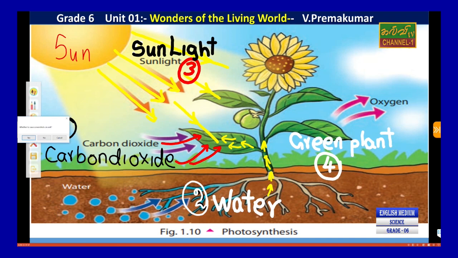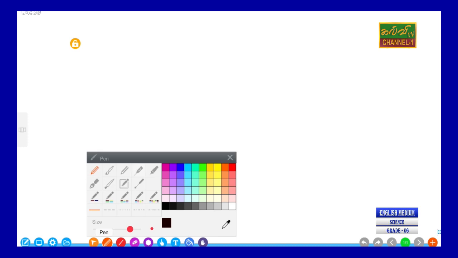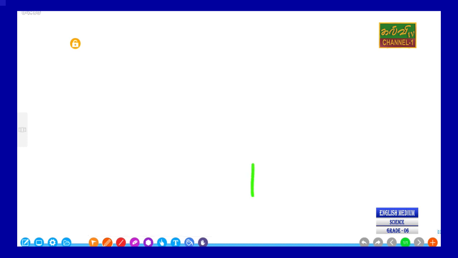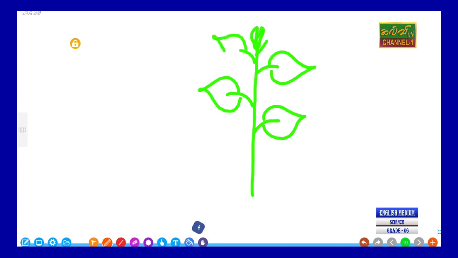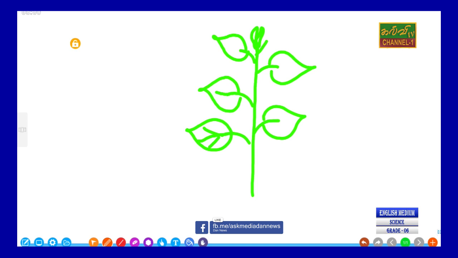If you want to understand this, say green plant, we have to draw a green plant. The green plant has green pigment, green colored substances. We will study later that the name is chlorophyll.